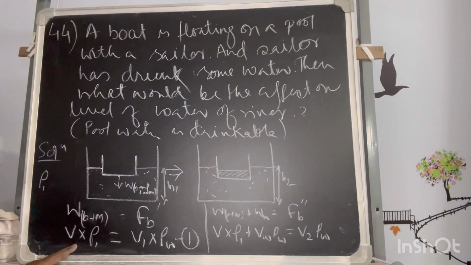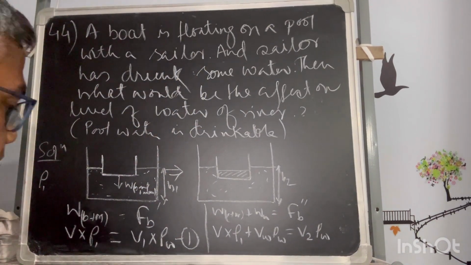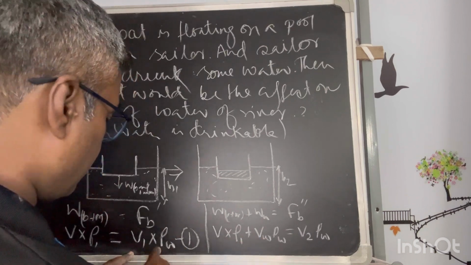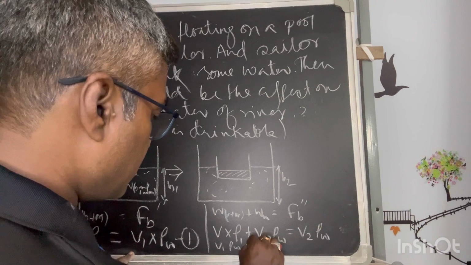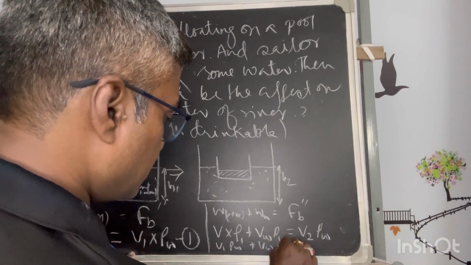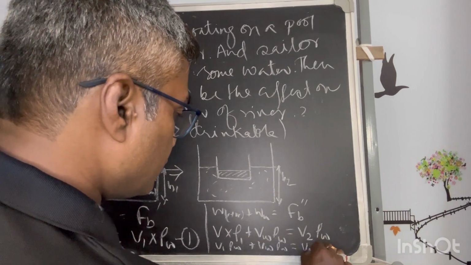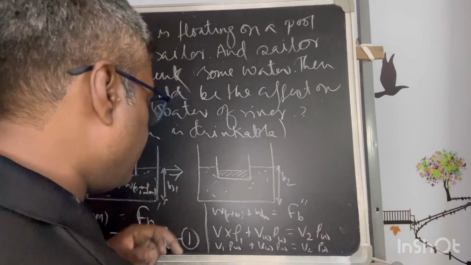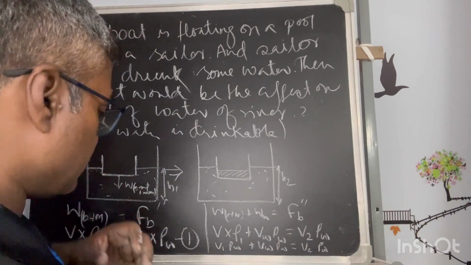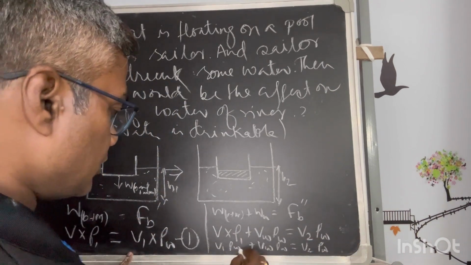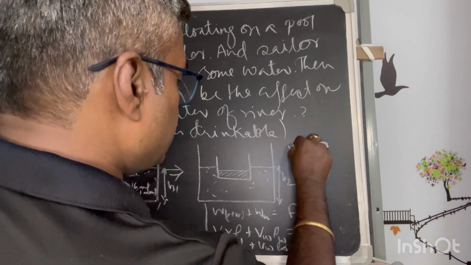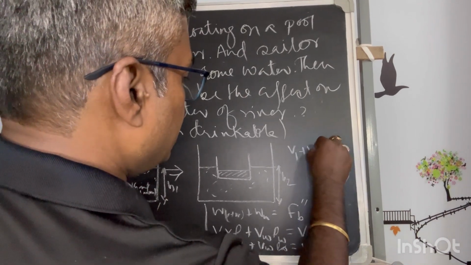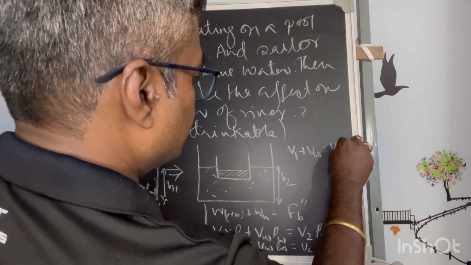So I can put this value there: V1 rho W plus VW rho W equals V2 rho W. Now everything, rho can be cancelled. So ultimately the equation is V1 plus VW water is equal to V2.